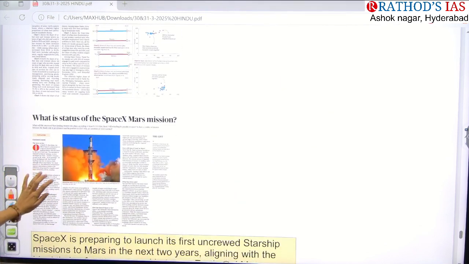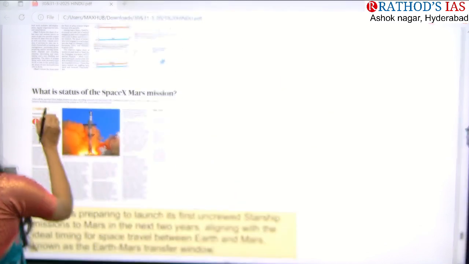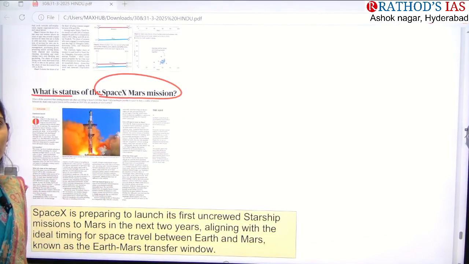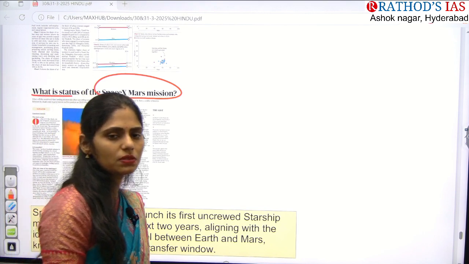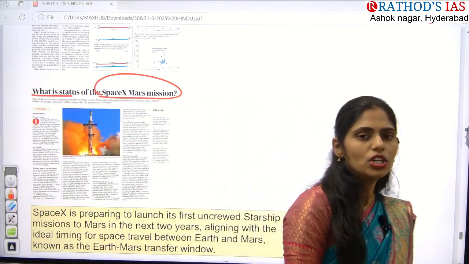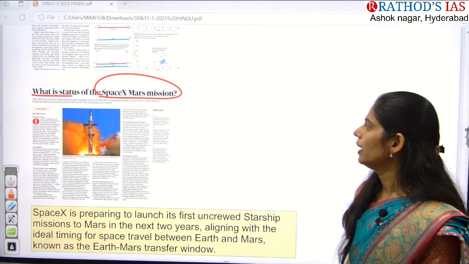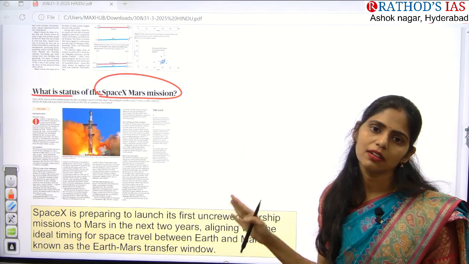And let us see the next article. What is the status of the SpaceX Mars mission? So here you just have to see what the SpaceX Mars mission is. So do you know about this SpaceX? It is a private company of the USA, and it wants to launch a mission to study Mars.